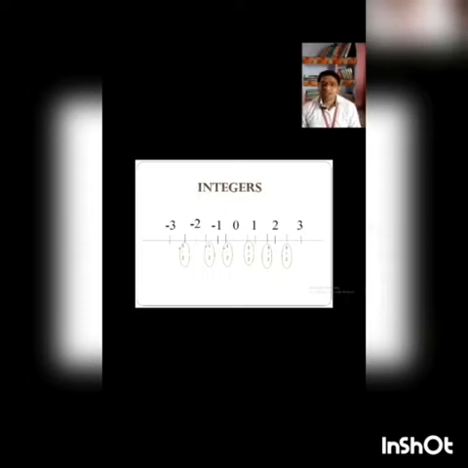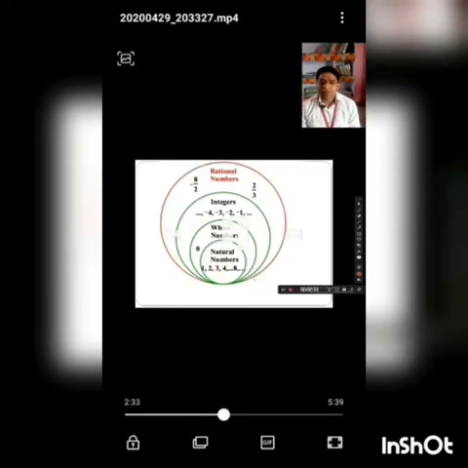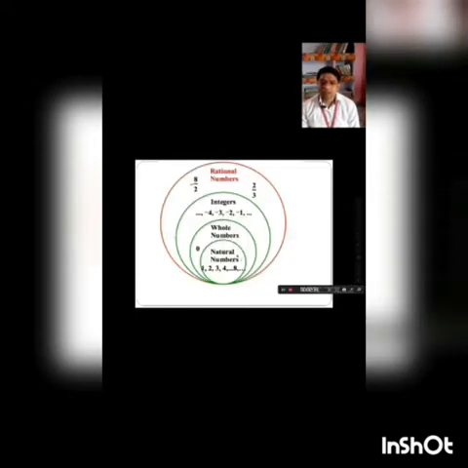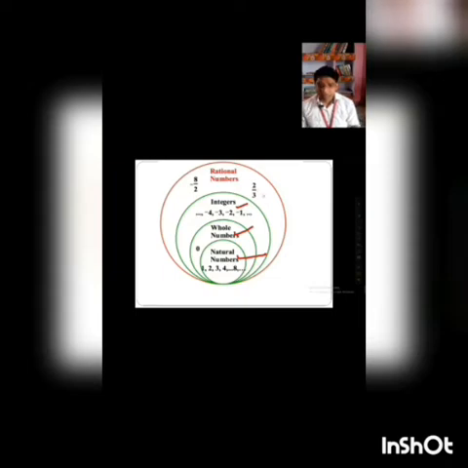So what we are seeing here is that we are representing numbers which are in the form of numerator and denominator. These numbers are called rational numbers. If I represent these numbers through a Venn diagram, all the numbers starting from 1 are called natural numbers. If I include 0, it becomes the set of whole numbers. If I include all the negatives of natural numbers, the whole set becomes the set of integers. And if I include all the numbers in the form of p upon q, or numerator and denominator, it becomes the set of rational numbers.